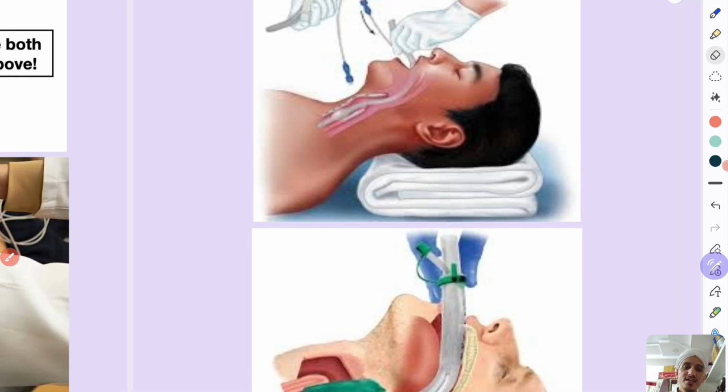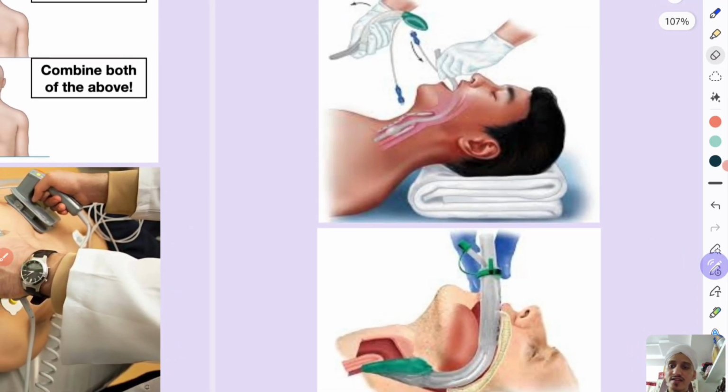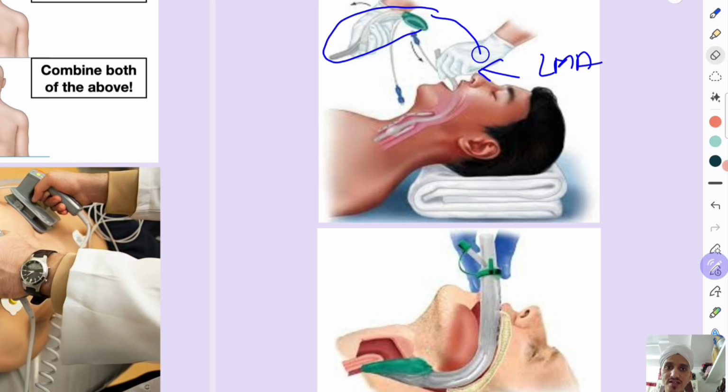So the figures here are not the figures of endotracheal intubation, because all of us know that thing, and that cannot be done by everybody. This is a figure of laryngeal mask airway. This is nothing but the laryngeal mask airway. Like this he will insert, okay, and he will inflate by this. This is also an LMA, but a special type of LMA known as i-gel.